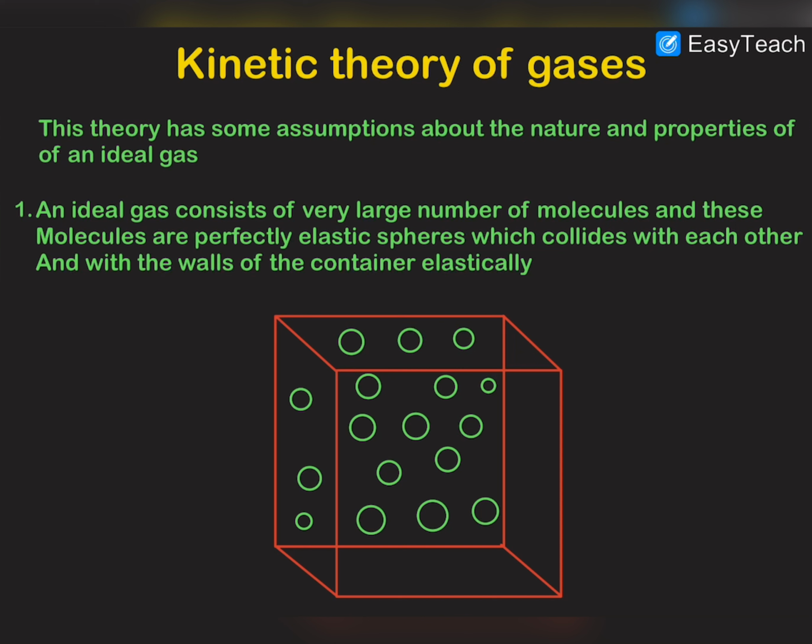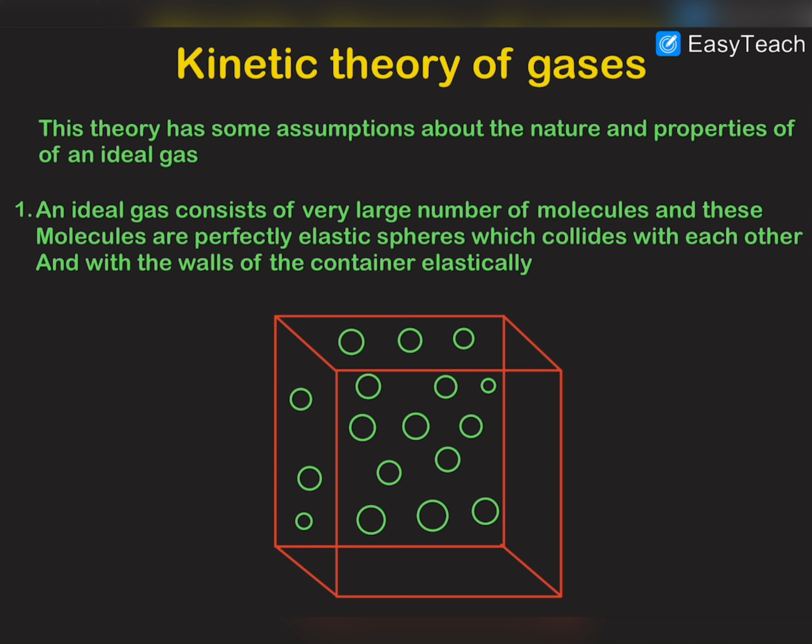In this video today we are going to discuss the kinetic theory of gases and we are starting the KTG and thermodynamics section. So in the kinetic theory of gases there are some assumptions about the visualization of an ideal gas, which means that on the basis of these points you can visualize the properties and characteristics of an ideal gas. So these are just assumptions, and obviously we believe that ideal gases do not exist in nature, but we can say that at certain physical conditions real gases can behave like ideal gases.